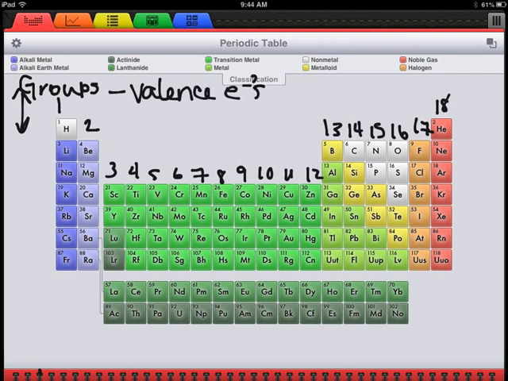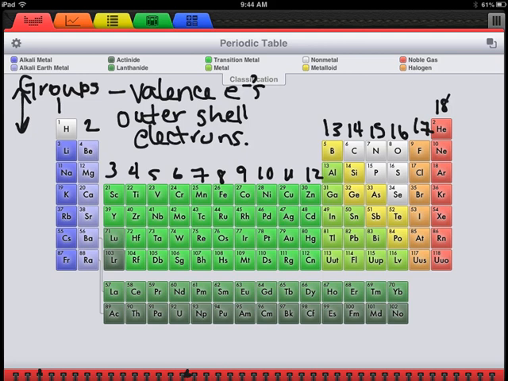What is a valence electron? How is that different from a regular electron? A valence electron is the outermost shell's electrons. So the electrons furthest away from the nucleus.